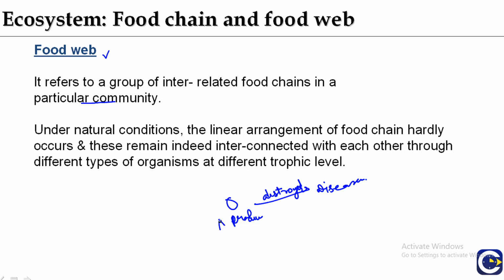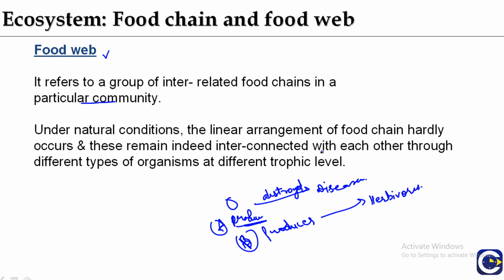Say species A of producer and species B. If producer A is destroyed because of any kind of disease in that particular area, then species B of producer can be eaten by herbivores. So a food web provides an alternative pathway of food availability.